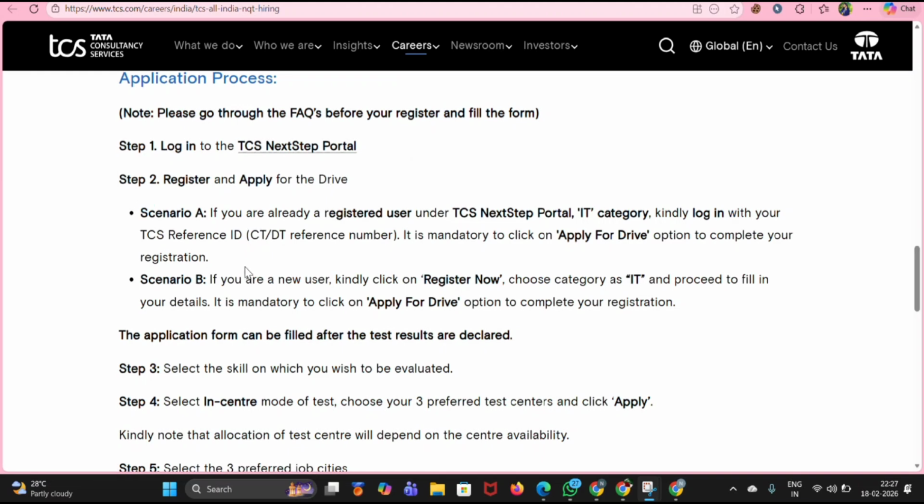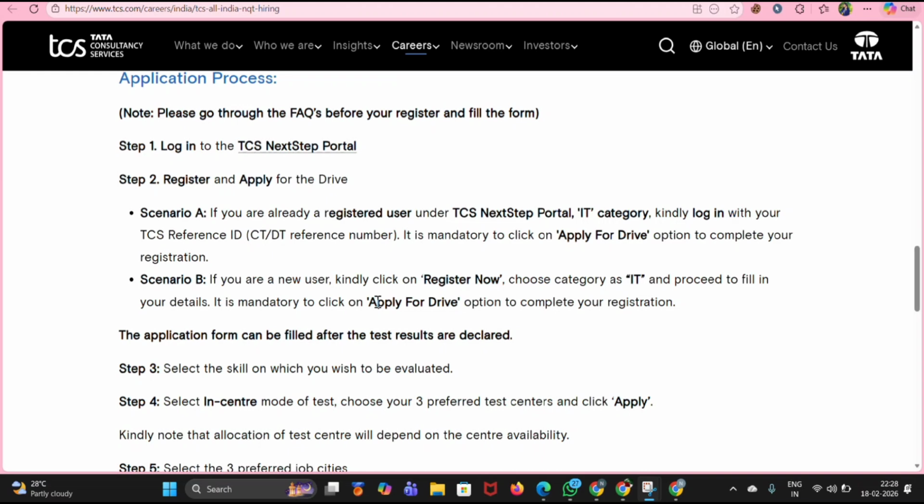And in scenario B, if you're a new user, creating a new account in the TCS NextStep portal, then you need to click on register now. Then again you need to choose the category as IT and proceed to fill in your details. If you have any doubts about filling the form or about the TCS NextStep portal, I have already made a video on this.